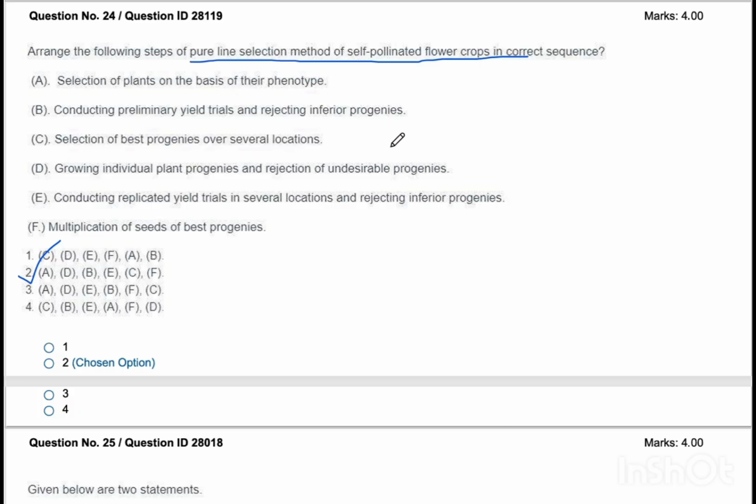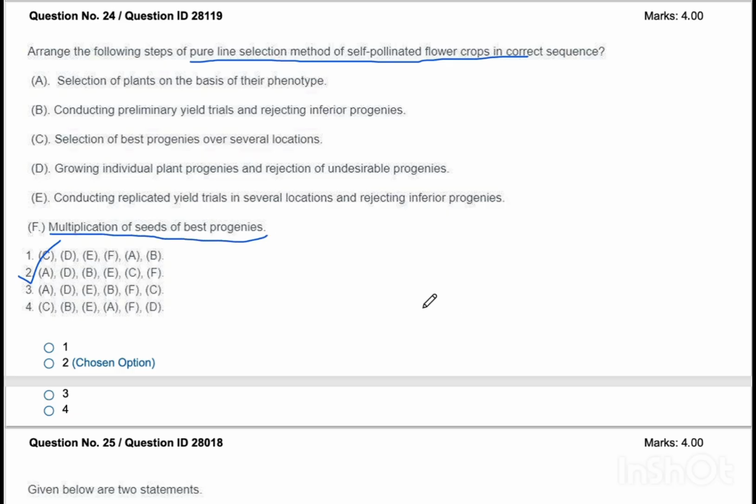Statement B, conducting preliminary yield trials and rejecting inferior progenies. Selection of best progenies over several locations. Then growing individual plant progenies and rejection of undesirable progenies. Conducting replicated yield trials in several locations and rejecting inferior progenies. And multiplication of seeds of best progenies.